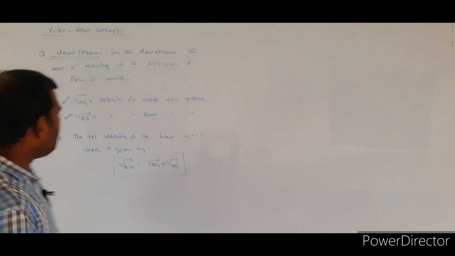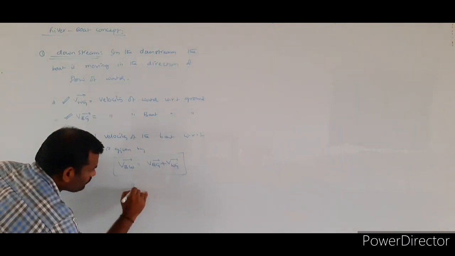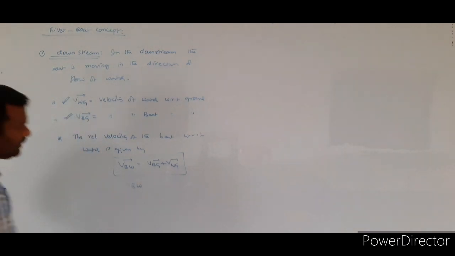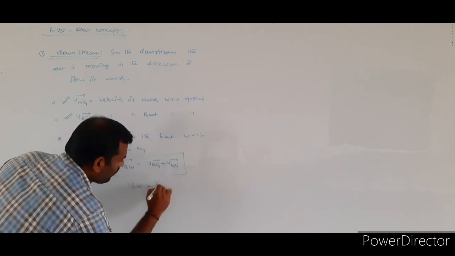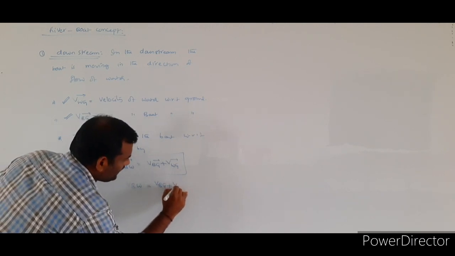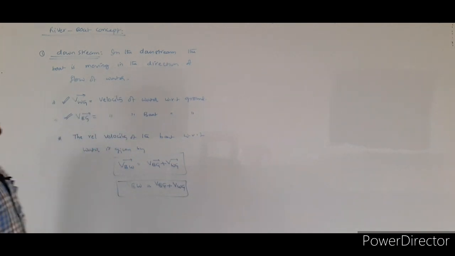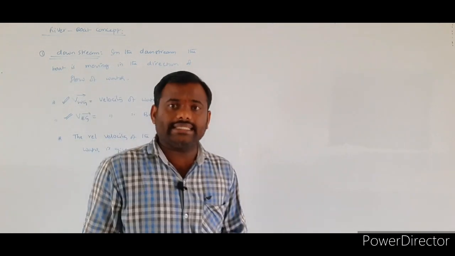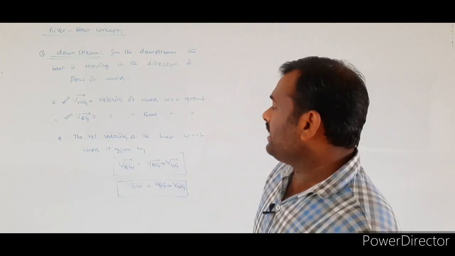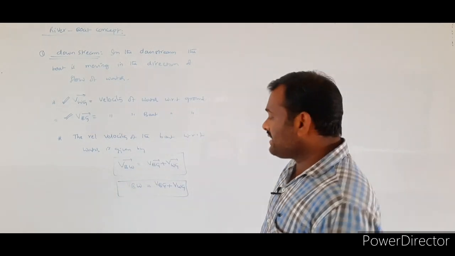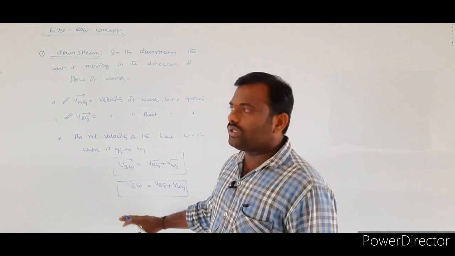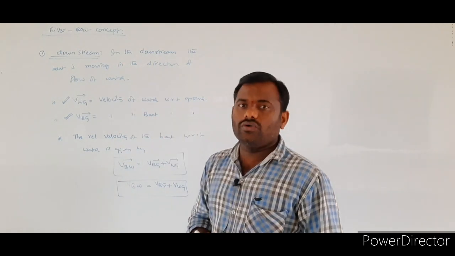That's why the relative velocity of the boat with respect to water is equal to VBG plus VWG. The resultant velocity of the boat should be greater than the actual velocity of the boat while it is moving in the downstream.